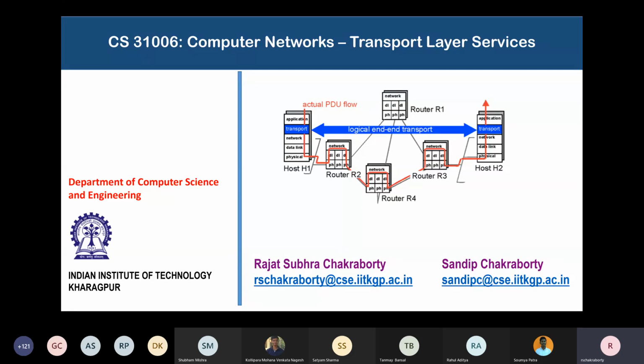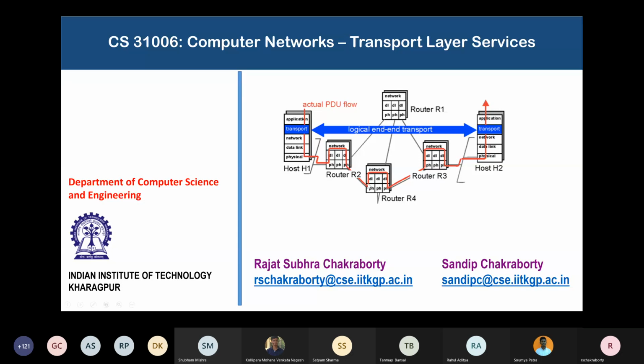we devise a scheme like this. When the packet starts from host H1, say I impose a hop count of 10. What does 10 mean? 10 means that the maximum number of routers that this segment is allowed, or this packet, when it becomes a datagram in the network layer, is allowed to hop over before it reaches host H2 is 10. The first router R2 that receives this datagram immediately, just blindly, by force, decreases the hop count by 1.